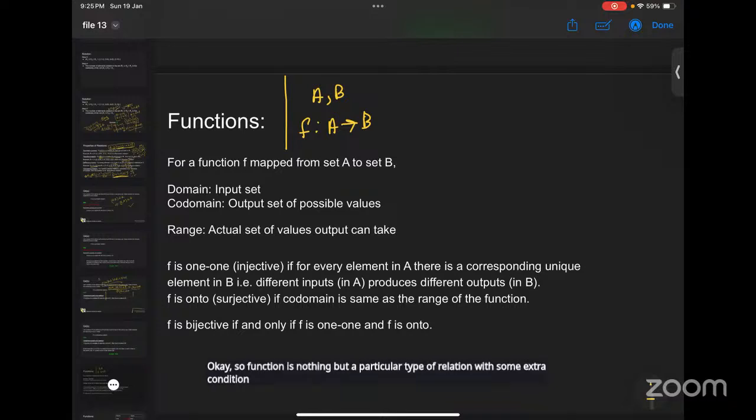So we have to be bothered about what the condition is.